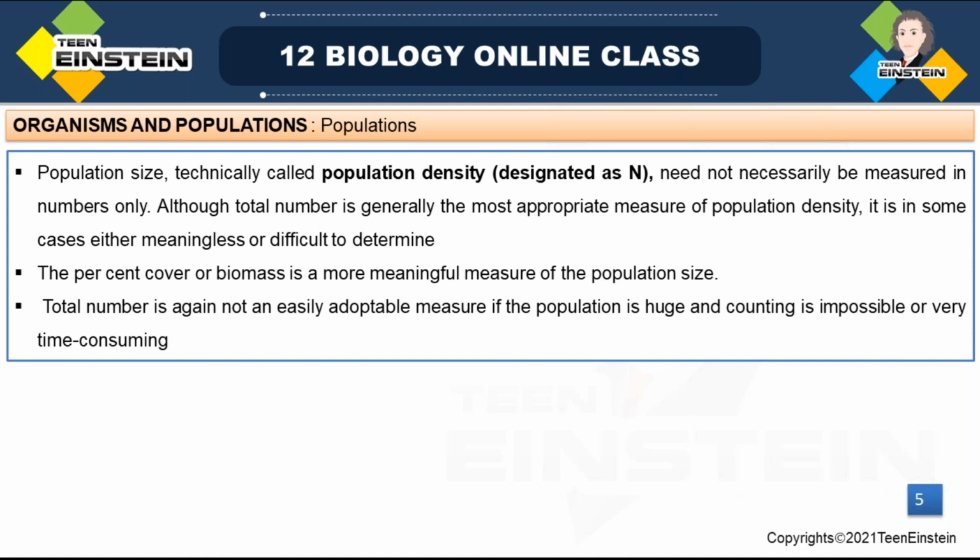First one is to count the total number of individual organisms. Then biomass or percent cover. Then relative density we can do, if the number is huge. Then indirect counting we can also do in the case of organisms where direct counting is not possible. So these are the different population attributes. In the next class, we will be learning about population growth and different growth models.